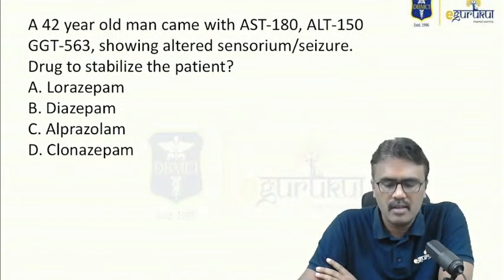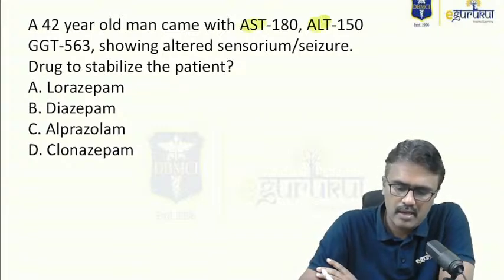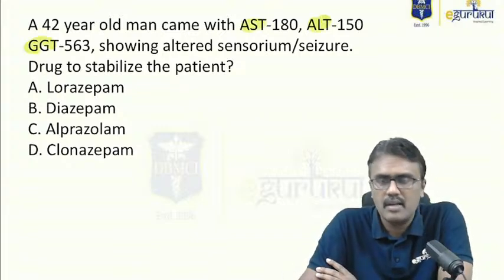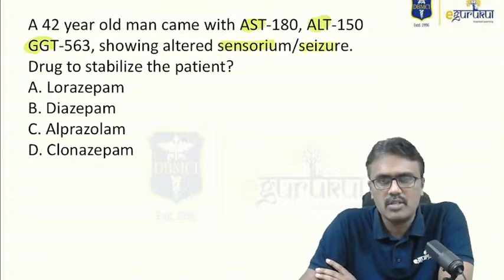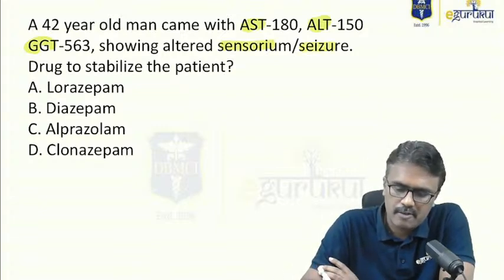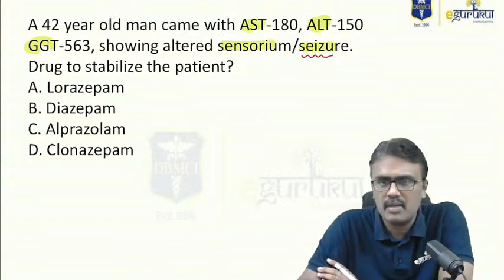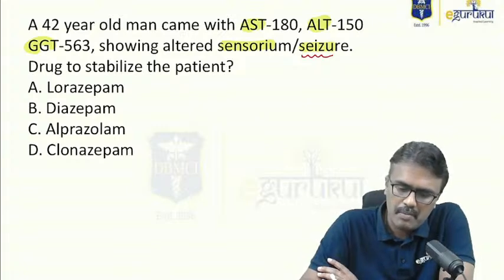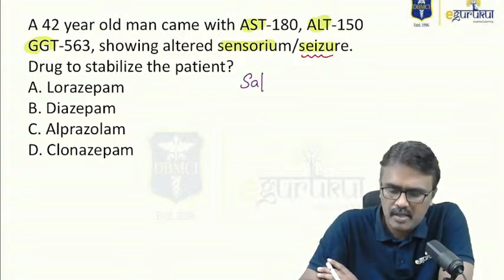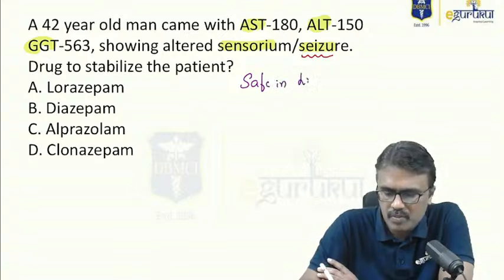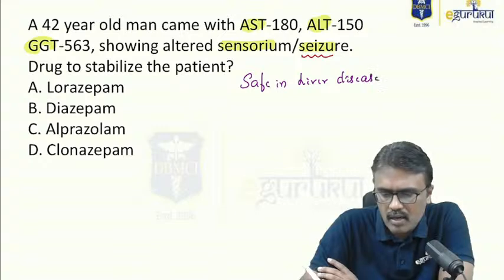A 42-year-old man with raised AST, ALT, GGT, showing altered sensorium and seizure. Drug to stabilize the patient. So the patient is having seizure. Then which one is better: lorazepam, diazepam, alprazolam, or clonazepam? Now remember, there are certain benzodiazepines which are safe in liver disease. So the patient is having liver disease, or is a chronic alcoholic.